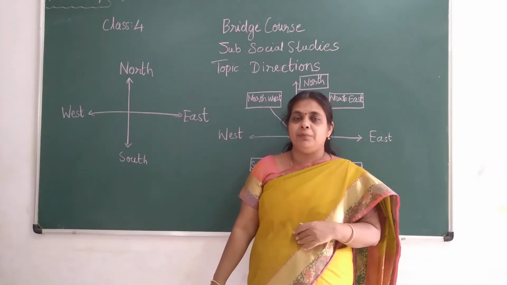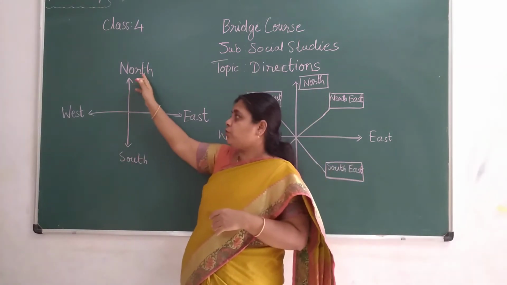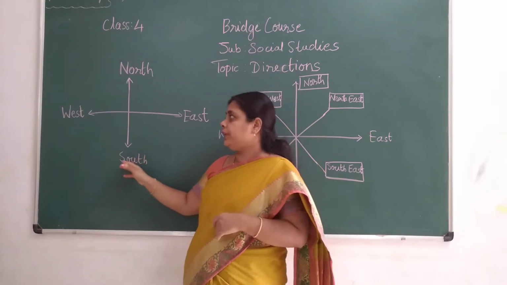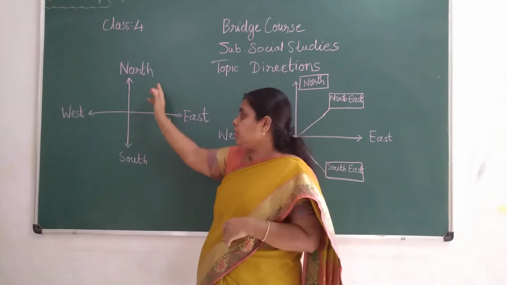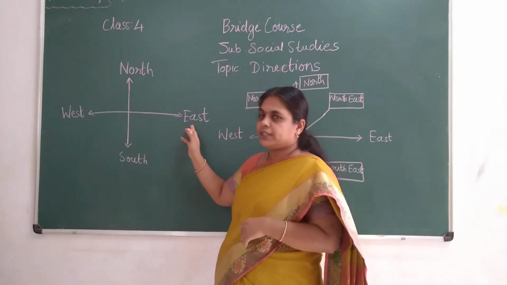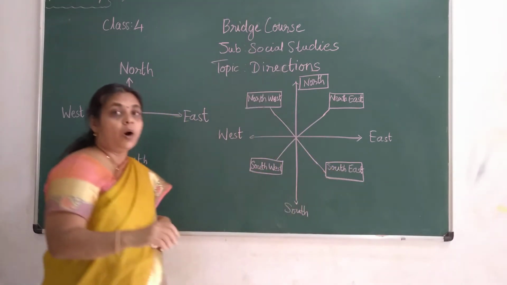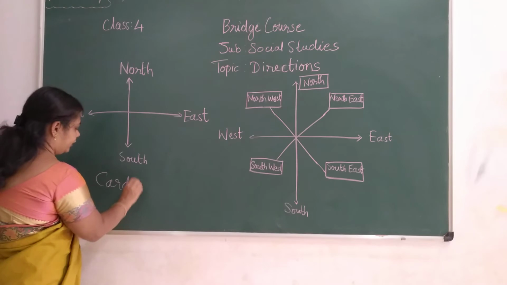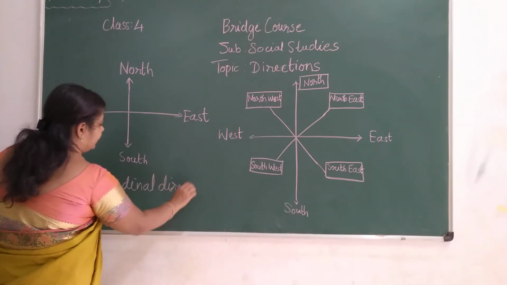Then apart from that, you have two more directions, children. One is north and another one is south. So totally there are four directions. One is north, one is south, another one is east and the west. They are called cardinal directions. There are four important directions, children, and they are called cardinal directions.